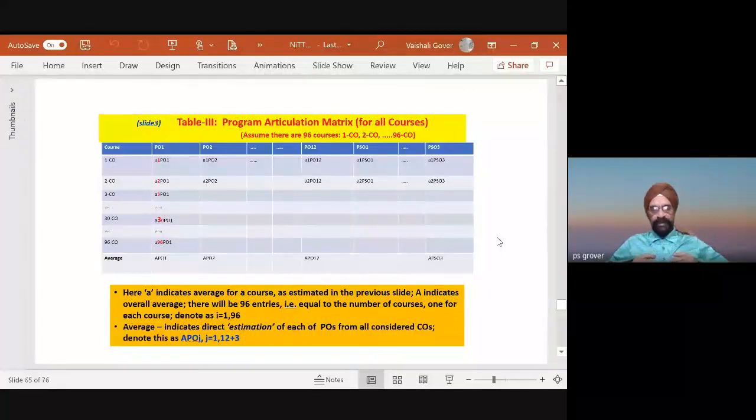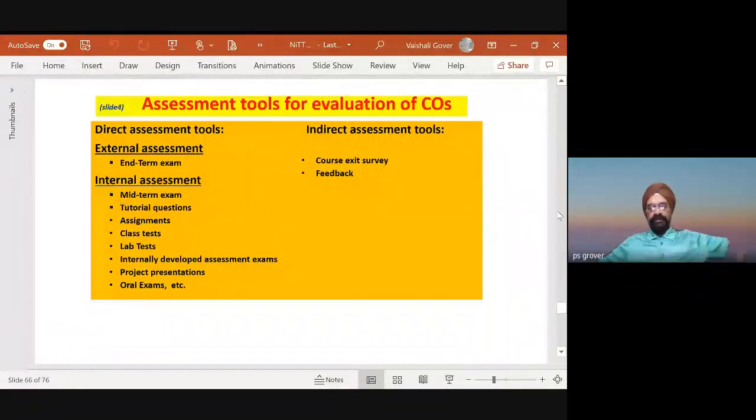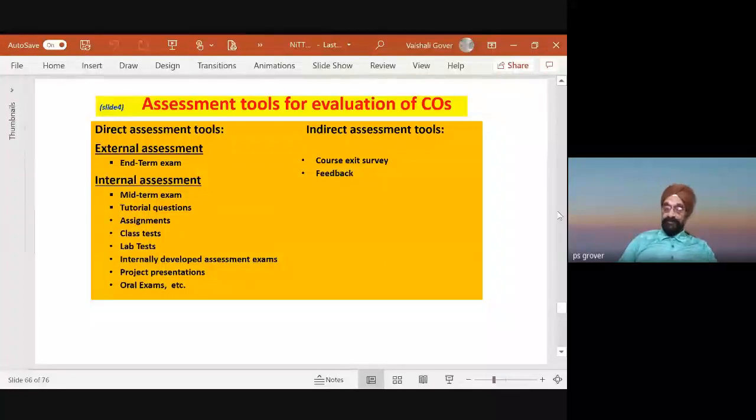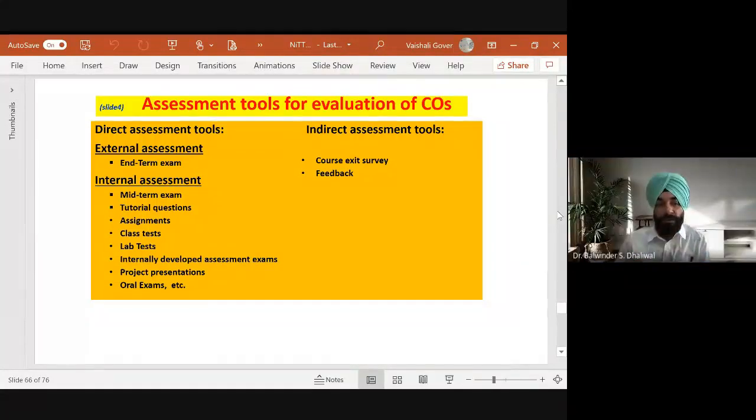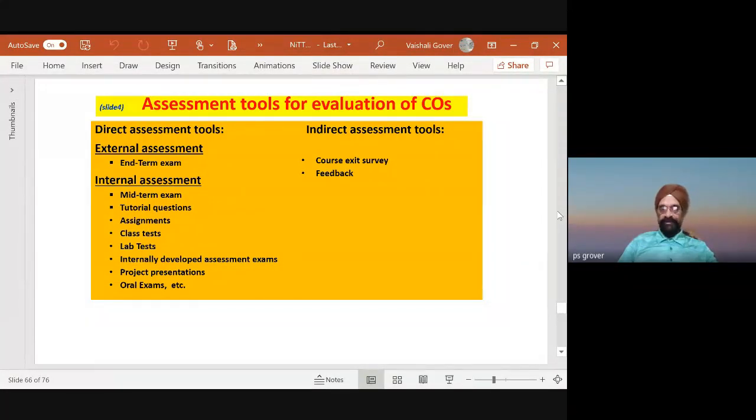See here, you please see that these are the articulation metrics for all the courses. We have prepared this. Now the assessment tools, because assessment tools will be relevant to get the numbers. The direct assessment tools are the end term examination, then internal assessment, midterm exam, tutorial, assignments, class test. These are all what we have been doing already. Now, what becomes important is indirect assessment tool, course exit survey and feedback.